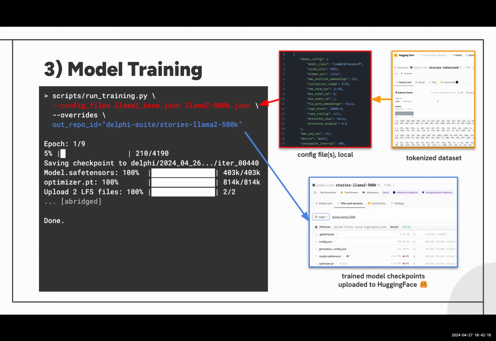in order to train our model. And in blue, you find highlighted the model that's actually going to be saved to Hugging Face, including all of the checkpoints. And you do this for how many architectures or model sizes you would like to. You run the script, and then you're done with training.